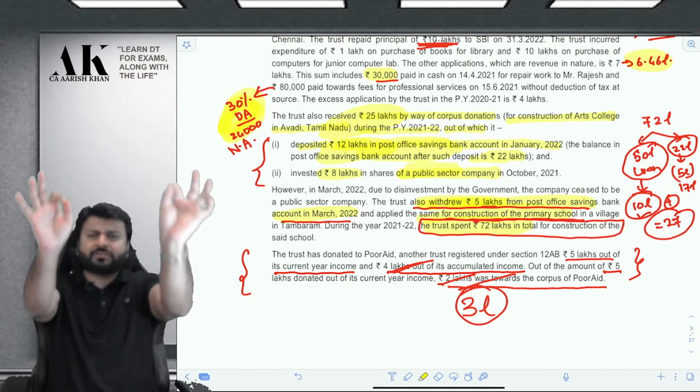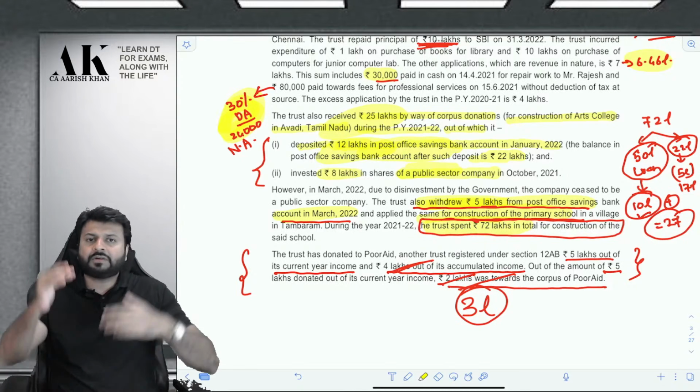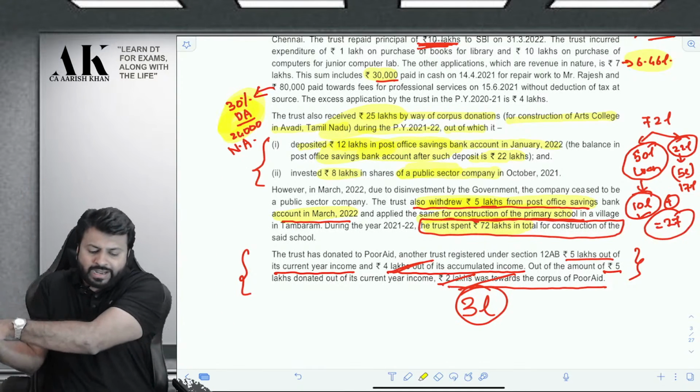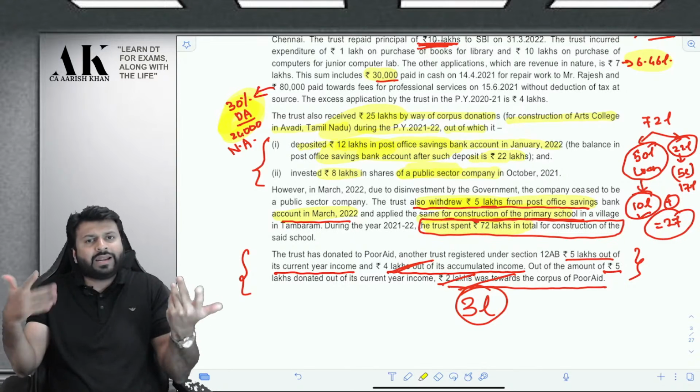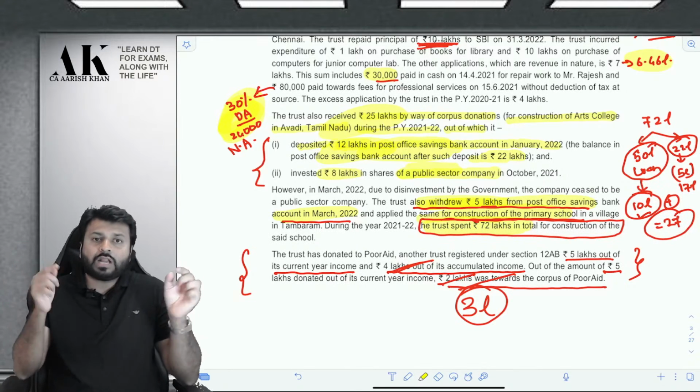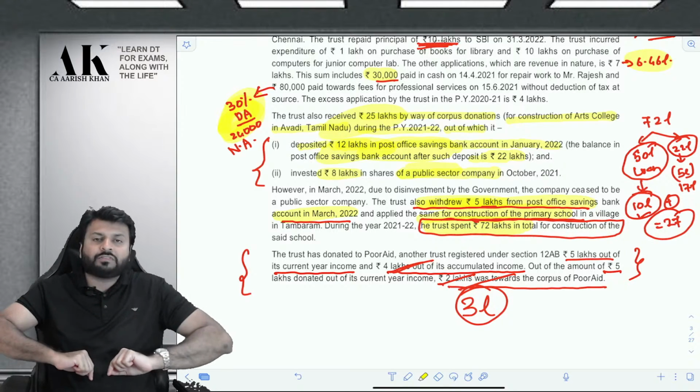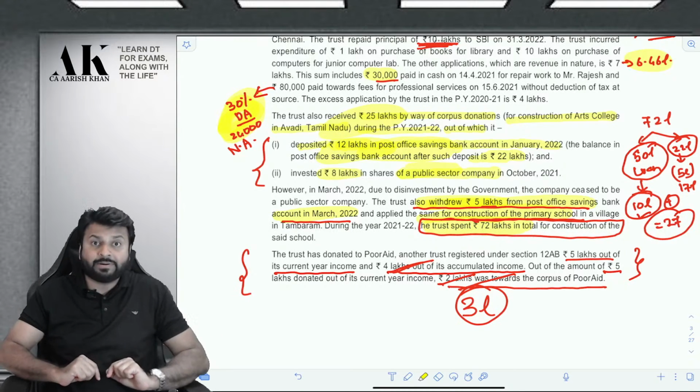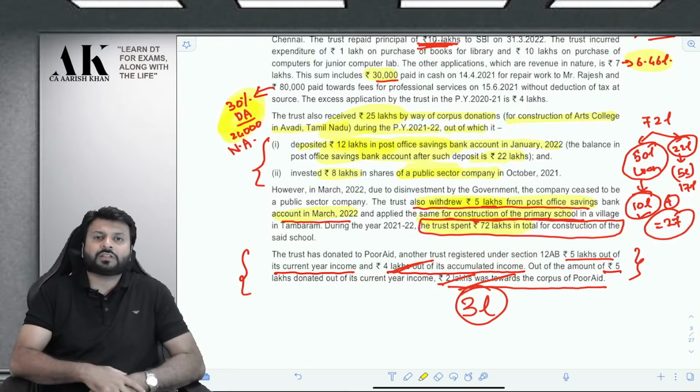Listen carefully, this point is very critical. First of all, you received 25 lakhs, you invested 12 lakhs in post office saving bank, so that 12 lakhs is exempt. Clear? Now you are withdrawing 5 lakh out of that exempt income and you are incurring an expenditure for the same.